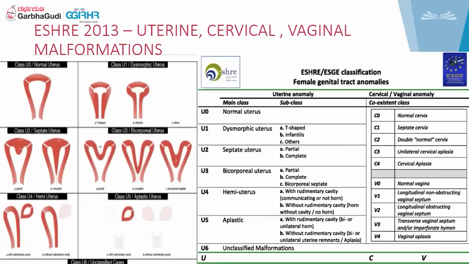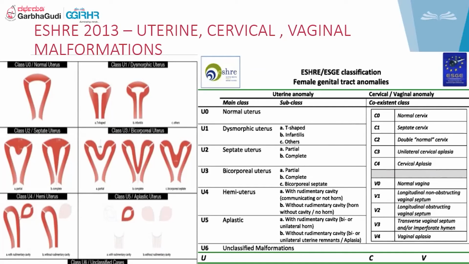This is the applied aspect of the uterine, cervical, and vaginal malformations. Basically, ESHRE, the European Society of Human Reproduction and Embryology, gave the classes of malformation in 2013. According to them, in the uterine anomalies, U0 is the normal uterus. In U1, we have just the dysmorphic uterus, that is, either T-shaped or infantilis or others. U2 is the septate uterus.